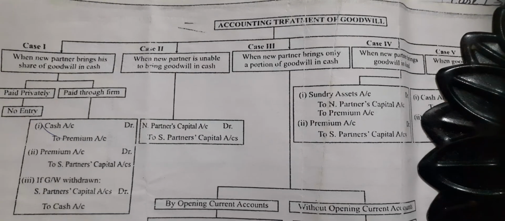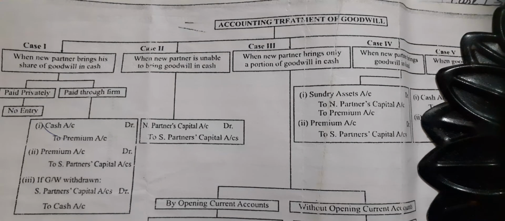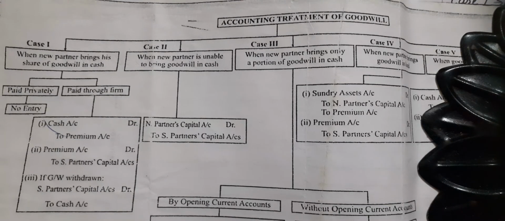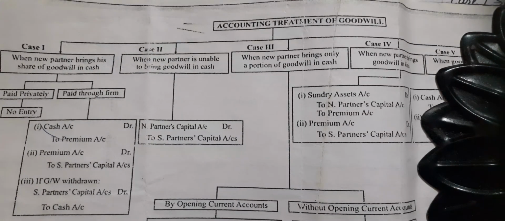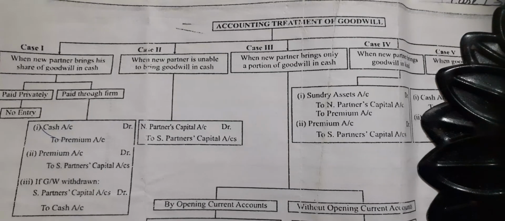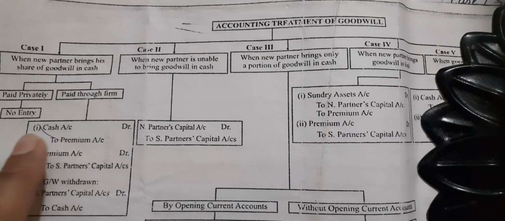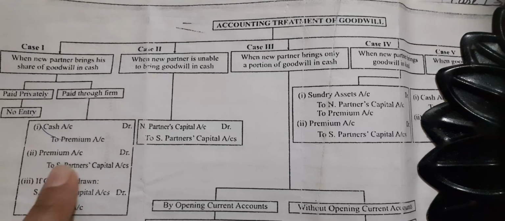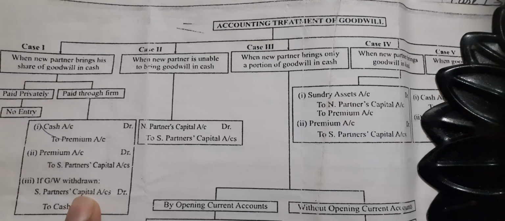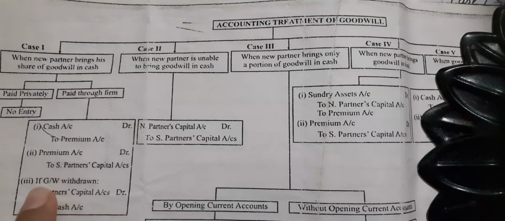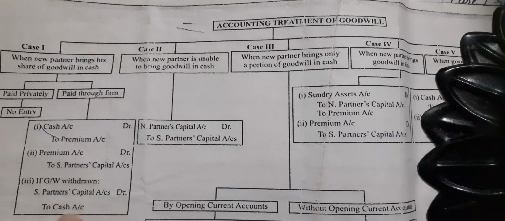has given the amount of goodwill privately. That time the firm will not record any journal entry in the books of account, but the new partner gives or pays the amount privately. When the amount is paid through the firm, the firm will prepare these journal entries: cash account debit to premium account, debit to sacrificing partners' capital account. If goodwill is withdrawn, if old partners withdraw this amount, that time this journal entry also will be prepared: sacrificing partners' capital account debit to cash account.